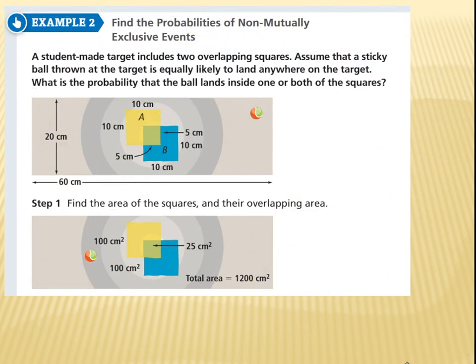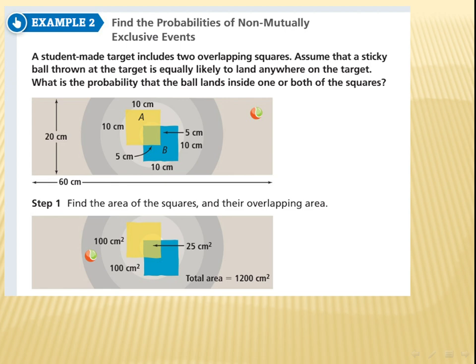Okay, see here, a student made a target that includes 2 overlapping squares, assuming that a sticky ball thrown at the target is equally likely to land everywhere on the target. What is the probability that the ball lands inside one or both of the squares? Inside one or both of the squares. The all possible outcomes, actually here, this is an experiment, okay? And what do I have here?